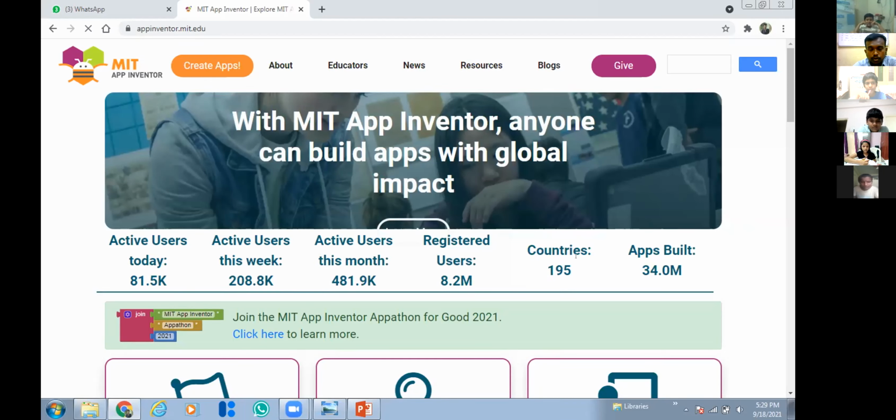See, it is used in more than 195 countries, and more than 34 million apps have been developed by active users.